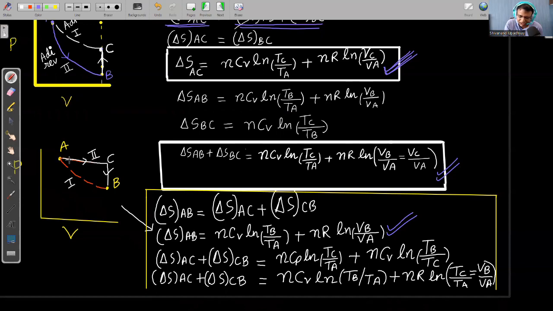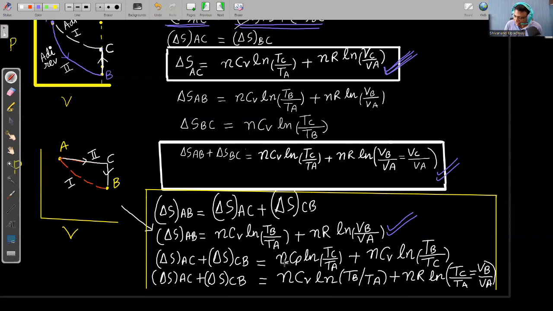A से C वाला पाथ आइसोबेरिक है, तो आइसोबेरिक पाथ में क्या होगा, dqp upon T. dqp is ncp dt, ncp dt upon T, so that is ncp ln final temperature is C, initial temperature is A. And same way for C to B, C से B वाला process isocoric है, so dqv upon T. So dqv is ncv dt, ncv dt upon T को integrate करेंगे तो ncv ln final temperature is TB, initial temperature is TC.